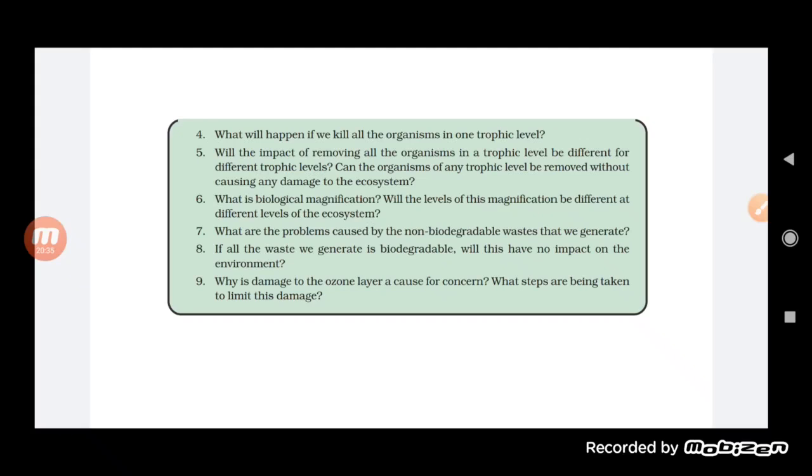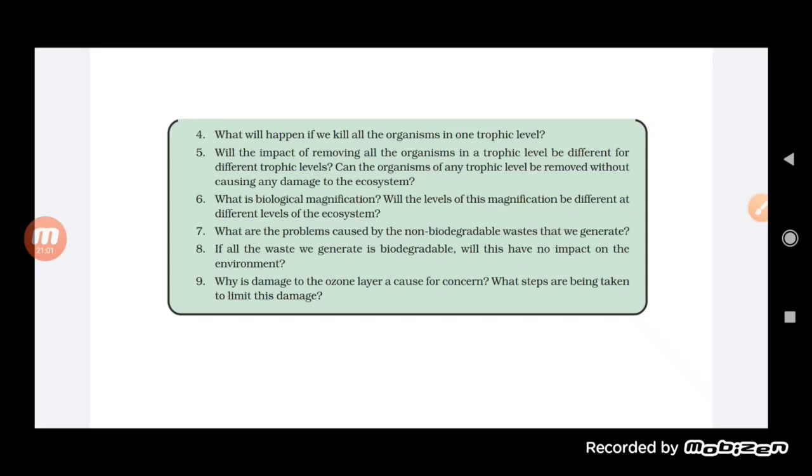If all the waste we generate is biodegradable, will this have no impact on the environment? Absolutely, it does not mean that biodegradable waste will not show any kind of impact. If it is biodegradable, it can be disposed of, but everything must have a limit. If biodegradable waste is present in a large amount, ultimately the decomposers also need time to decompose it.